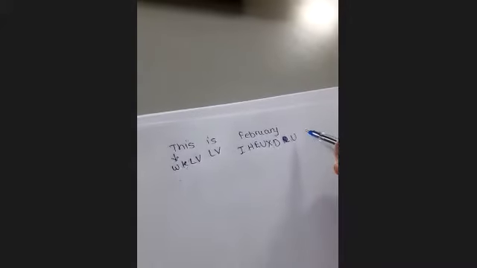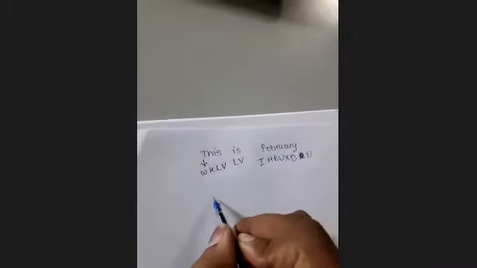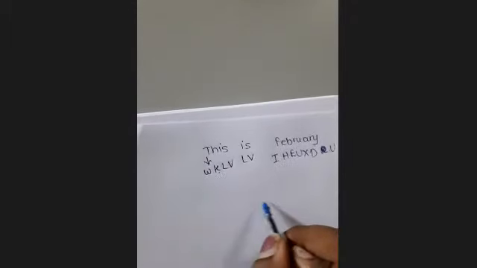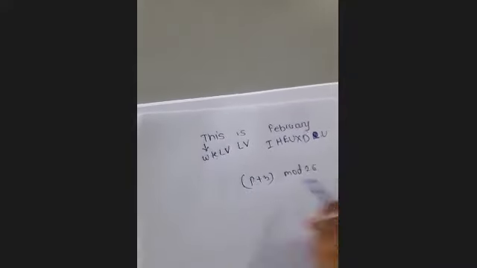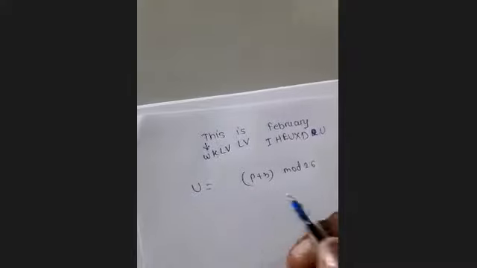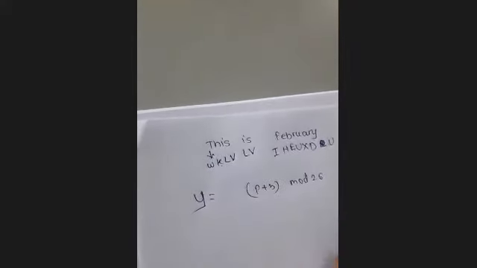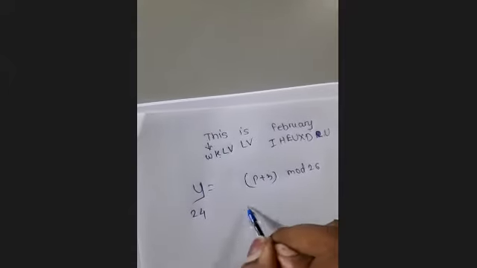Then would Y be B? Y will be... let me take one last example here. How to calculate that? P plus 3 mod 26, right? We are calculating for Y. Now Y is representing the value 24, right?